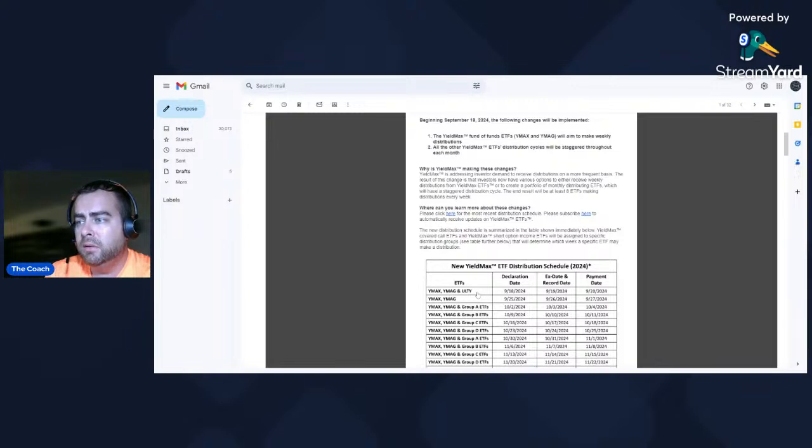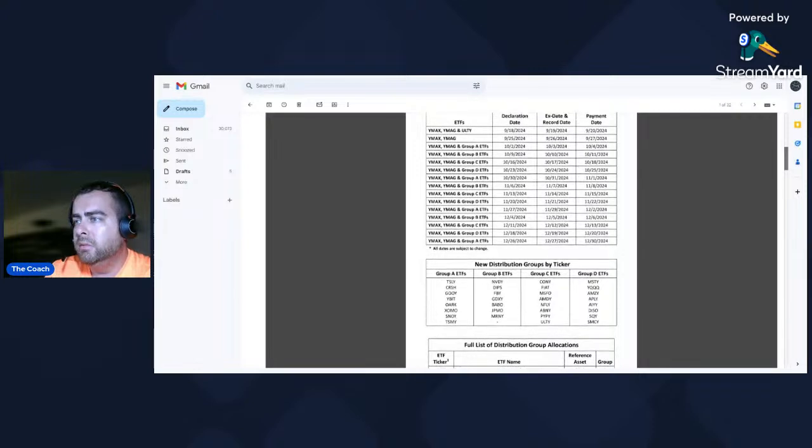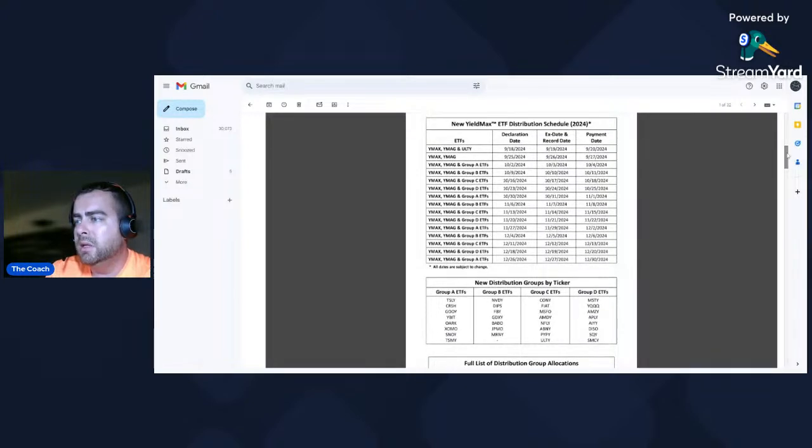Ulti is not going to be weekly. It's just going to be once a month still. Actually, I take that back. Ulti is in Group C. I don't know why they did that here. I guess because the dividend was coming up. So it's in Group C. So you've got Groups A, B, C, and D on a 4-week rotating basis.